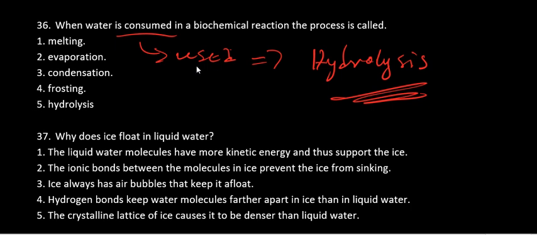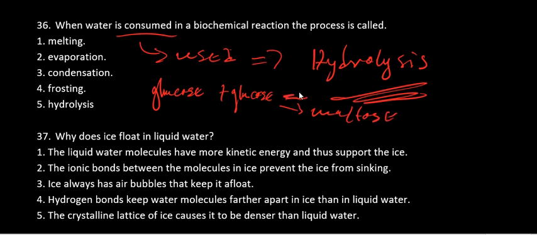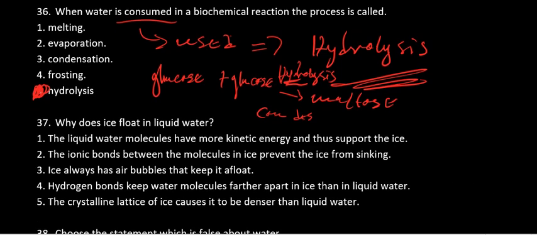So for example, let's say you get glucose and glucose to make maltose. From this process to that process, it is condensation. And then from that process back, it is hydrolysis. Okay, all right, so the answer is just hydrolysis there.